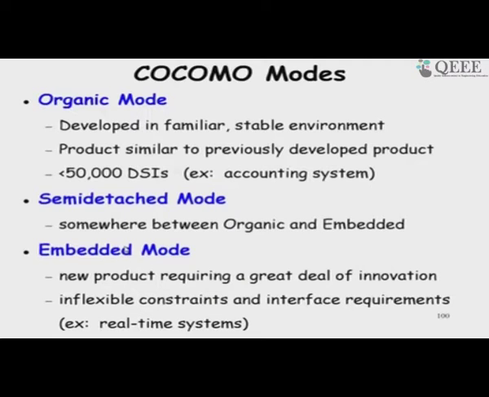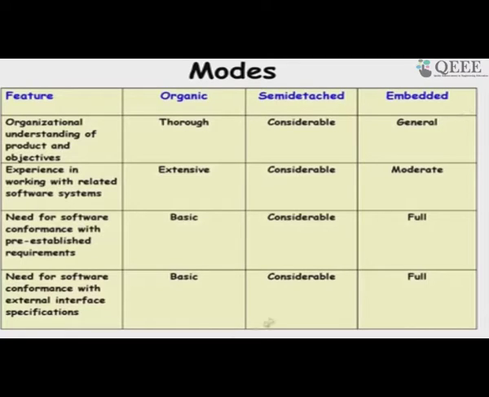Even if the developers are experienced, if there is a great deal of innovation and constraints of working with hardware and so on, then that will become embedded mode. But a simple software too, if it is developed by developers who have no experience, with chaotic development and so on, you have to classify that as embedded. So, the effort will increase. This is how he gave to classify into different modes.